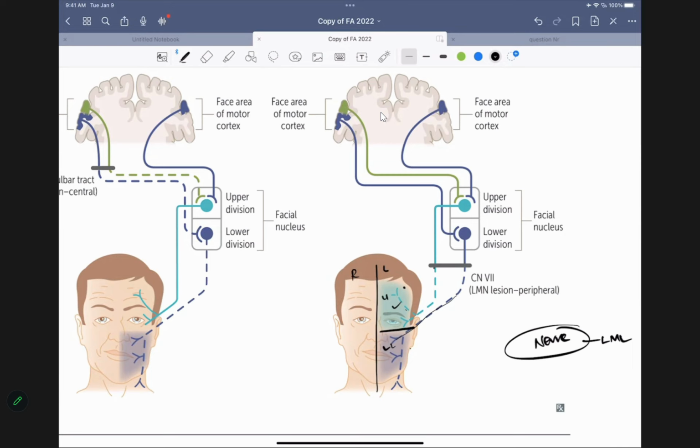So in the face, we call it a lower motor lesion when the nerve is actually involved. Is that crystal clear, folks? Are you guys following me? Okay, I repeat, we only call it a lower motor lesion when the actual nerve is involved, because these are cranial nerves. So we are only talking about the facial nerve. If I say in a question that the facial nerve is compressed, that's a lower motor lesion because it's the actual nerve that's compressed. Is that clear, folks? When the facial nerve is compressed, the entire half will be gone because the nerve controls both fibers, upper and lower. The whole half face will be affected. Is that clear? Okay.